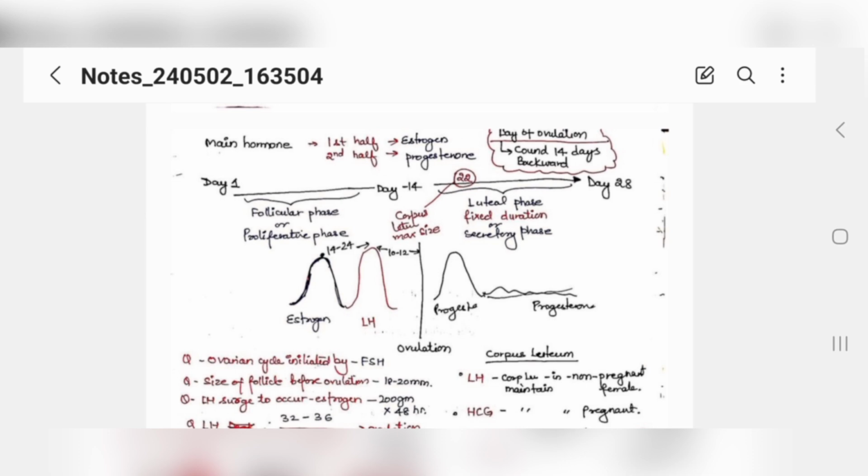So this is the ultimate and the best and the simple thing which I did. So listen carefully, guys. If you have to learn the menstrual cycle, just make this easy: the menstrual cycle is based on two hormones, that is your estrogen and progesterone. We have two halves of the cycle.